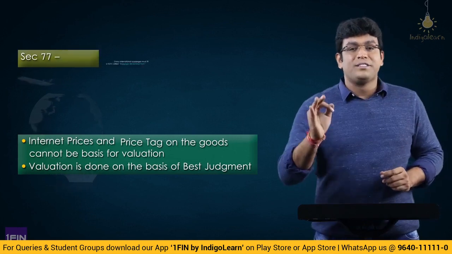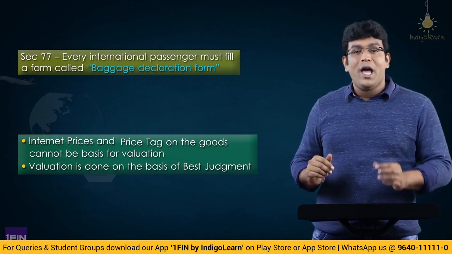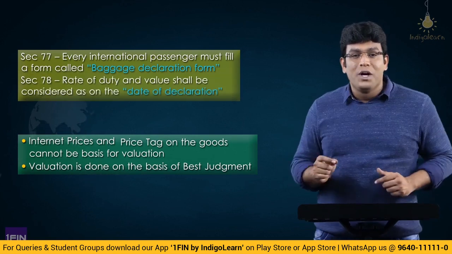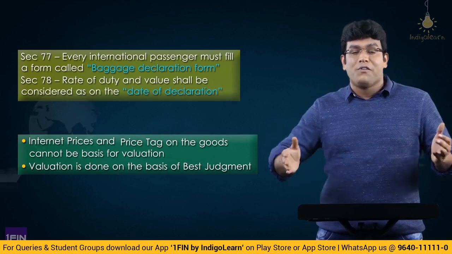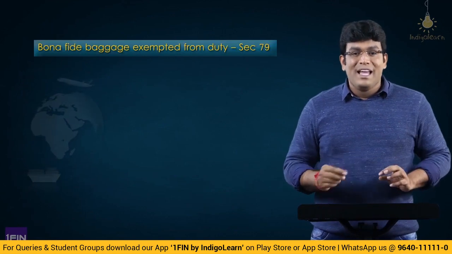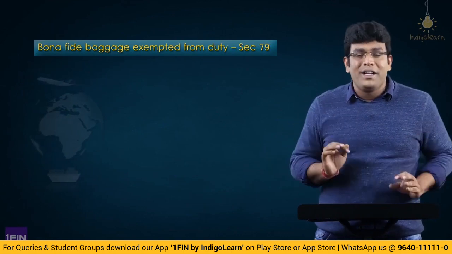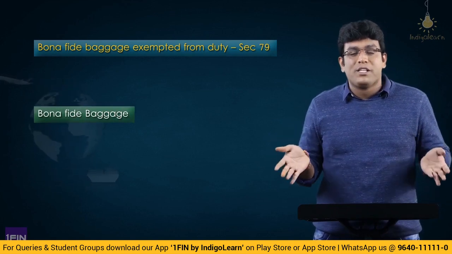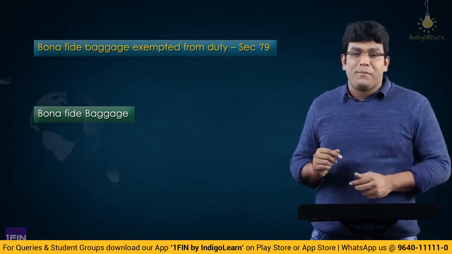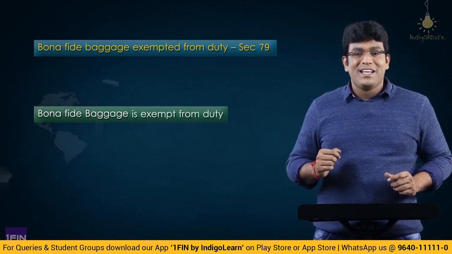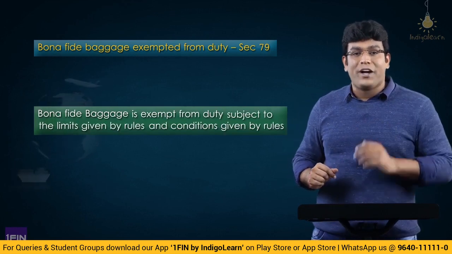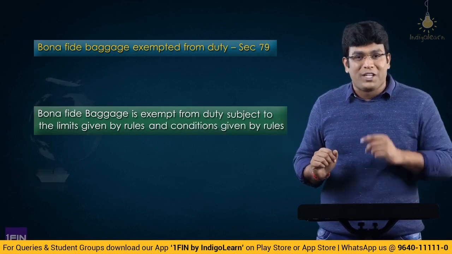77 says, every international passenger must fill a form called baggage declaration form. And 78 says, the rate of duty and value shall be considered as on the date of declaration. Now, next section, my dear friends, 79. 79 says, simple point, bona fide baggage. What baggage? Bona fide baggage. Bona fide means what? The genuine baggage. Bona fide baggage is exempt from duty, subject to the limits given by rules and the conditions specified by rules. I repeat one more time, friends.